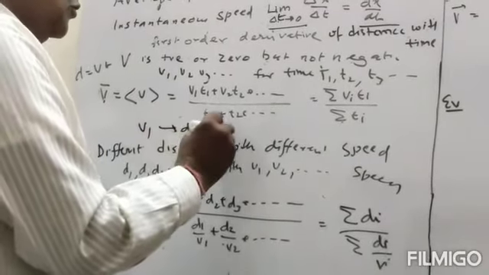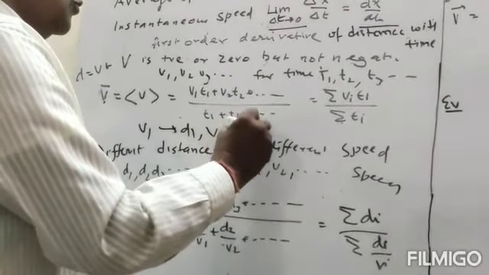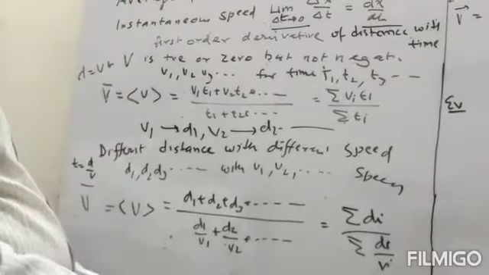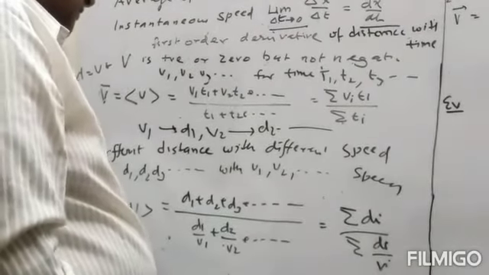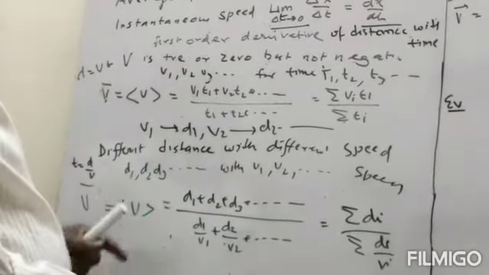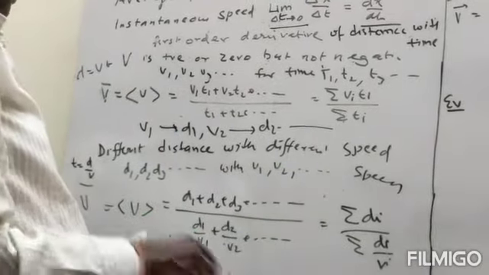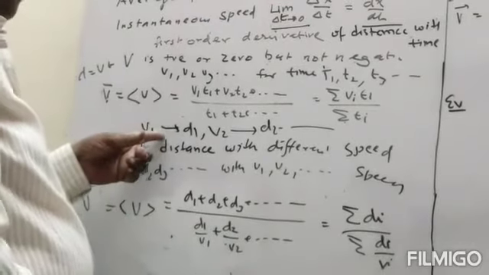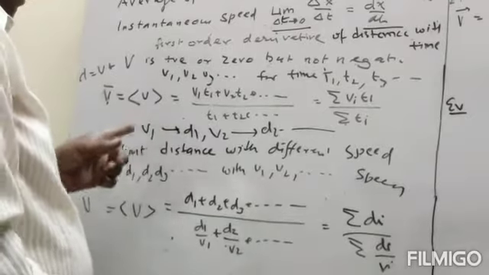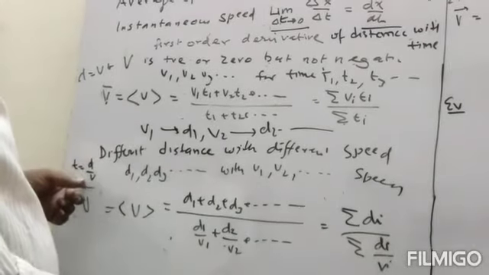When velocity is v2, distance covered is d2 and so on. Then we have to find what will be the distance. Distance is equal to velocity into time. And we have to find the time here. We know the distance, we know the velocity, and time is equal to distance divided by velocity.